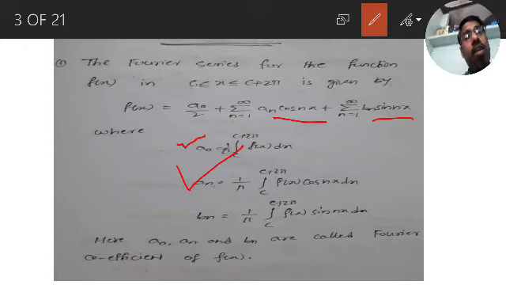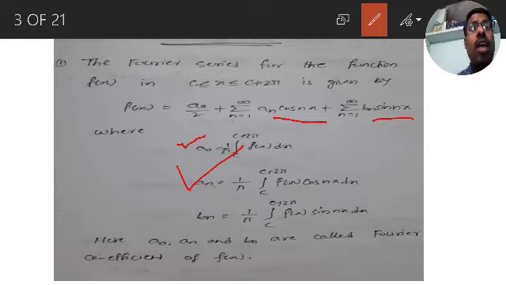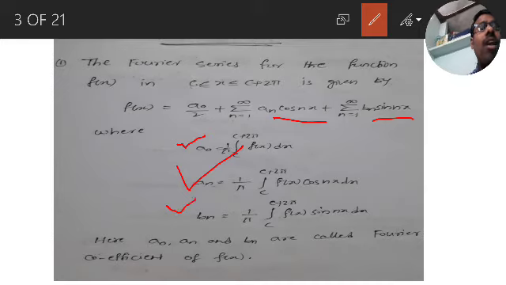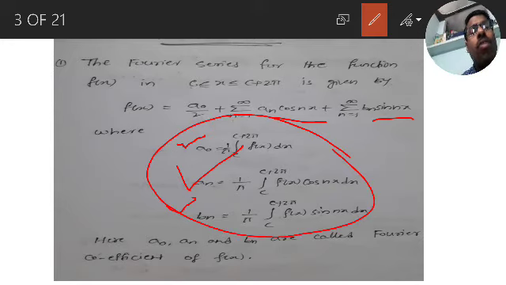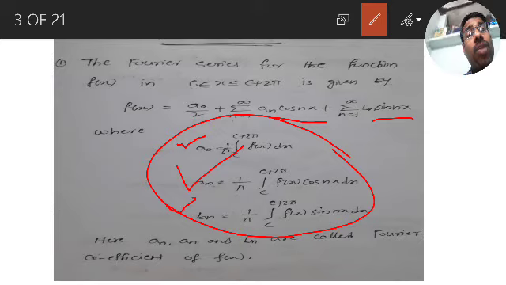What is b n? B n is 1 by pi integration c to c plus 2 pi f of x into sin nx dx. These formulas of a naught, a n, b n are called Euler's formulae, and a naught, a n, b n are called Fourier coefficients for f of x.